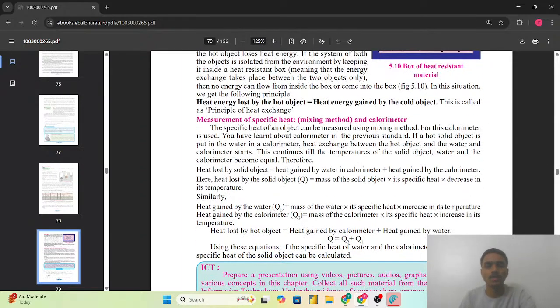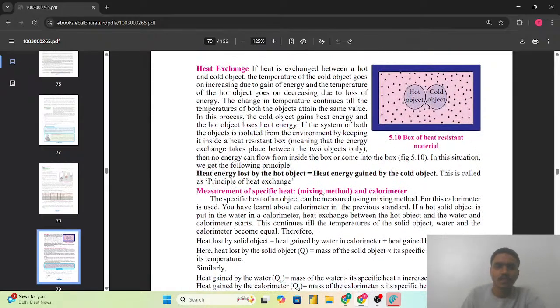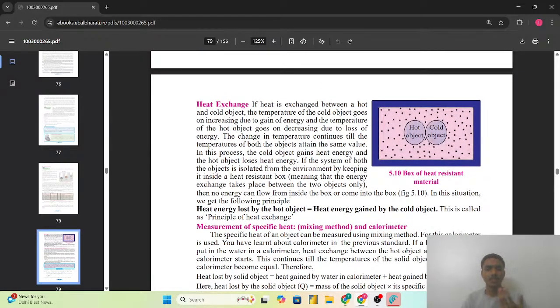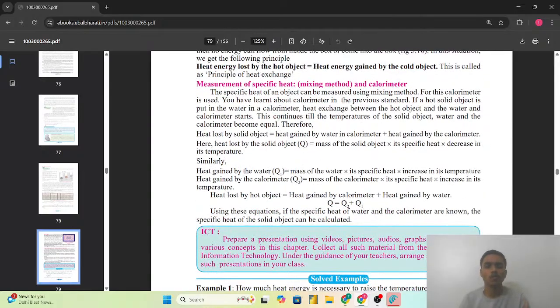So simple, हमें measurement करना है कि specific heat, the specific heat capacity of that solid object which we are not knowing, कि उसकी specific heat capacity कितनी है. That is the amount of the heat which can be gained by that particular object. So for that we are using one instrument that is the calorimeter.